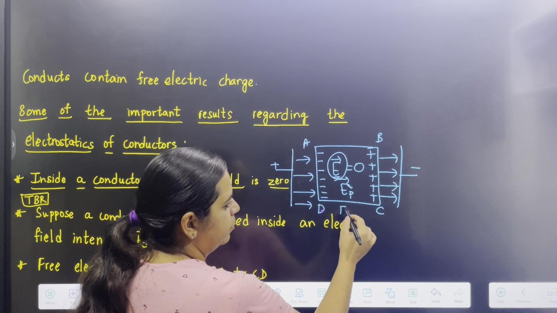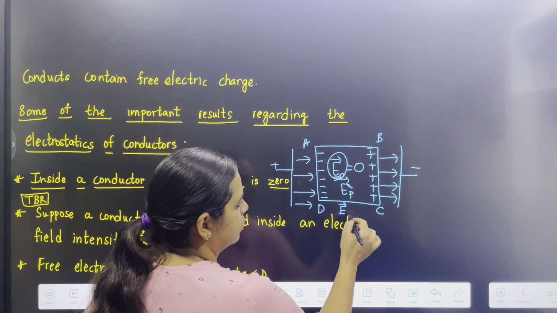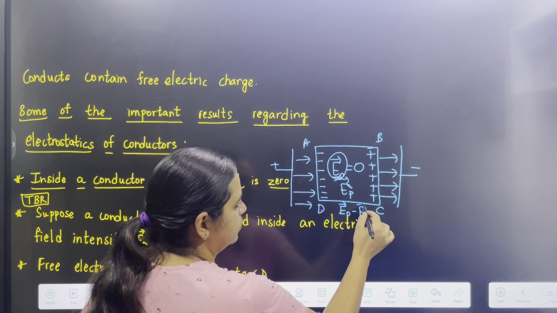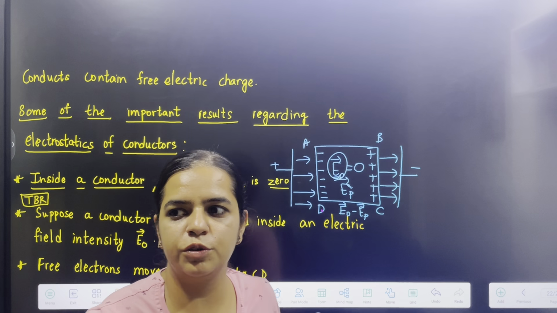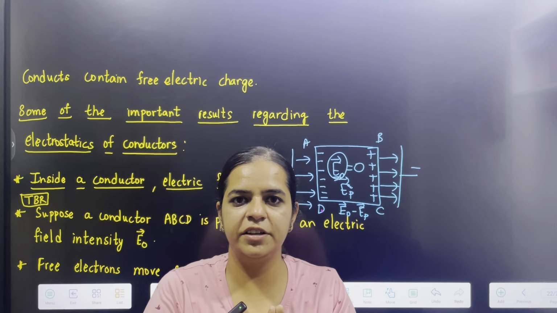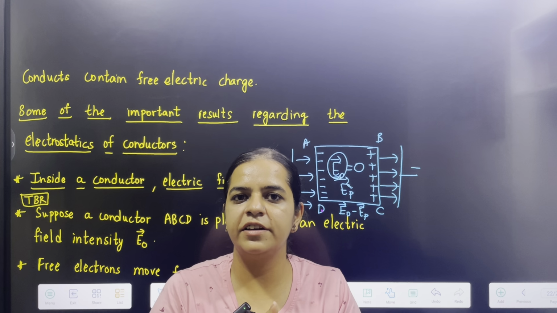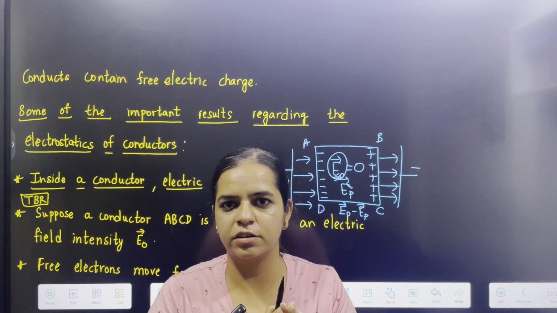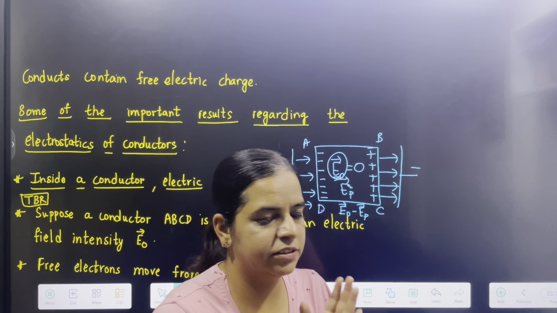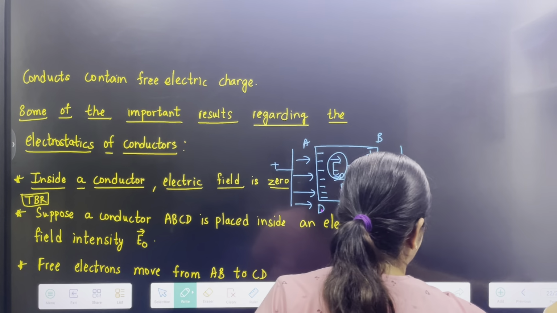So the net will be E naught minus Ep. Until they both become equal, the net electric field inside a conductor will be zero. It is the first property. Next we have